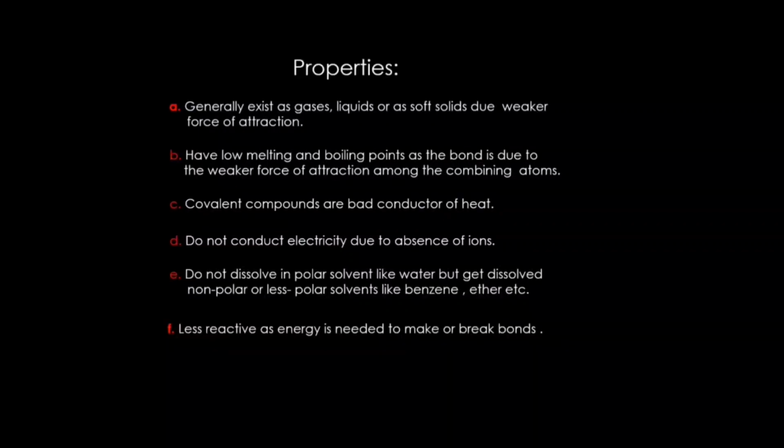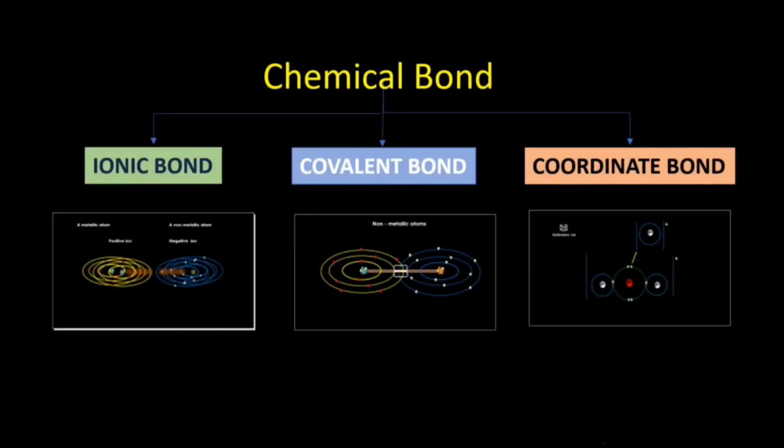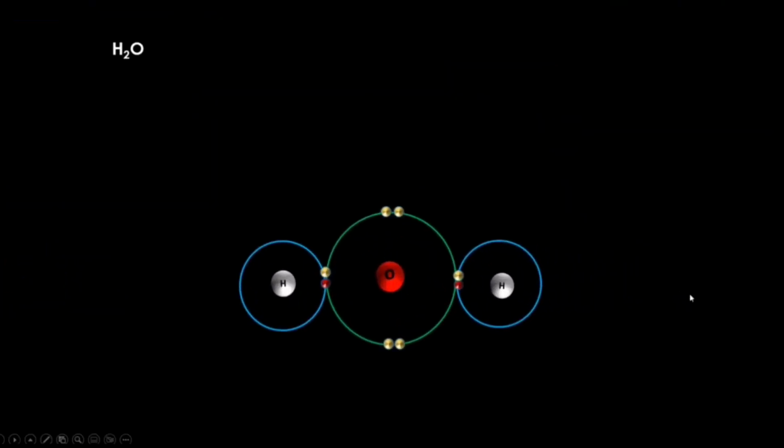Covalent compounds are less reactive as energy is needed to make or break bonds. The coordinate bonding is formed by mutual sharing of electrons, but the contribution of electrons is one-sided. One of the participating atoms offers the lone pair of electrons and the other only shares it. In a water molecule, the oxygen has two lone pairs of electrons. Lone pair means the pair of electrons which is not participated in any bond formation.